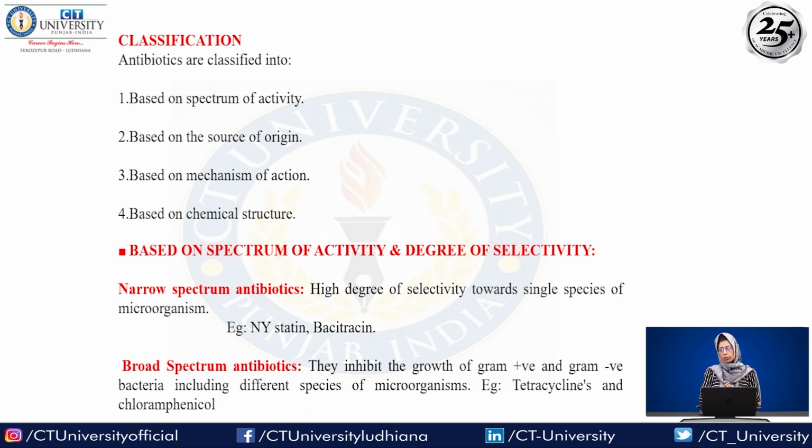We have some examples of broad spectrum antibiotics. For example, we have tetracycline and chloramphenicol. So they can kill gram positive and gram negative. For example, if someone is having a fever, at that time we give a broad spectrum antibiotic. At that time he or she may also be infected with a urinary tract infection. So if he or she is taking tetracyclines or chloramphenicol, they can treat the fever, and these medicines can treat the urinary tract infection also. So that's why we call them broad spectrum antibiotics.